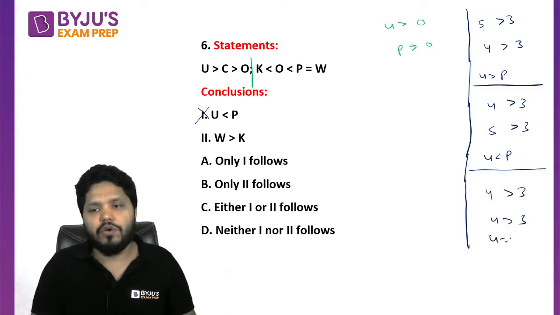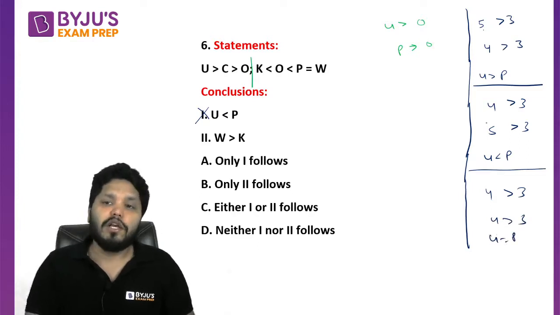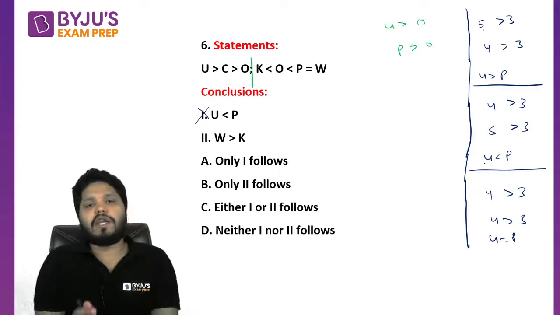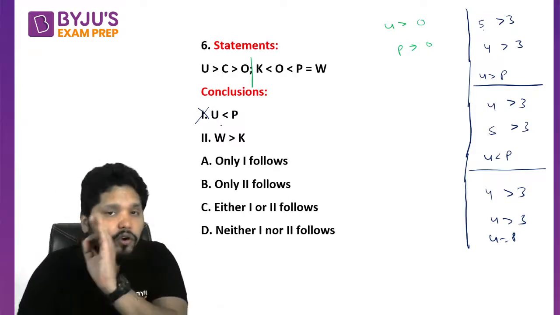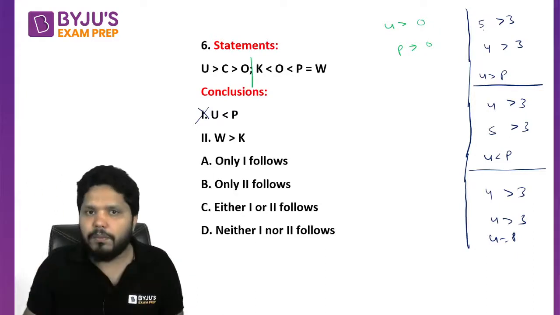So basically U is equal to P is also possible, U greater than, everything is possible. We cannot conclude anything by this statement. So the first conclusion does not follow. Now let's look at conclusion number 2.